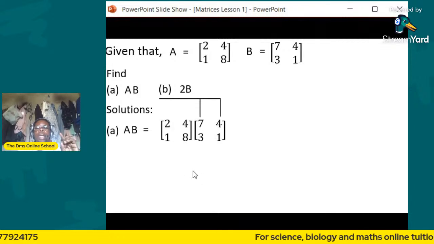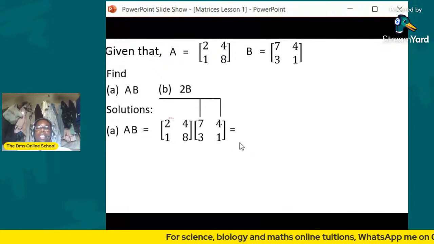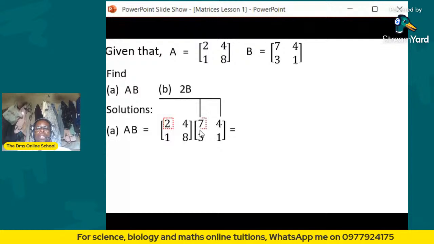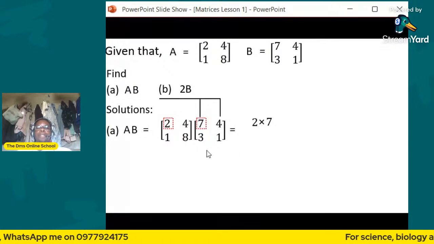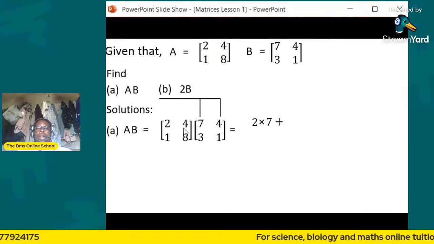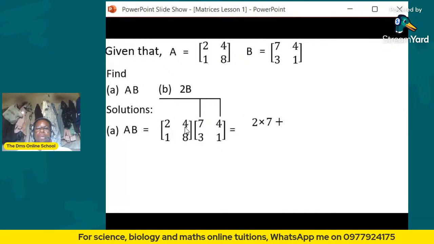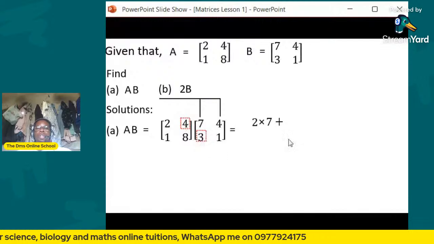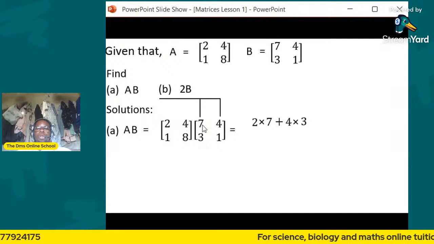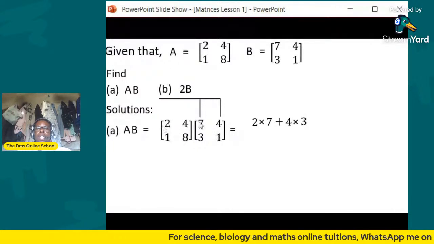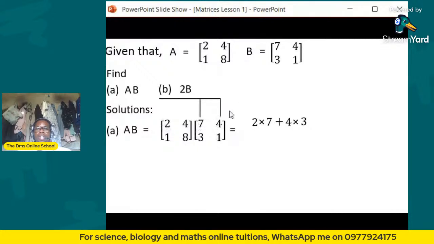Very important rule, guys. So what we are going to do here is to pick this number with this number here. You multiply them: 2 times 7. Very important but tricky. Then after you are done with that, you pick this one and say plus. As you move from this to this one, you say plus. Then you get this with this and multiply them: 4 times 3. Then you are done, and you shift now.